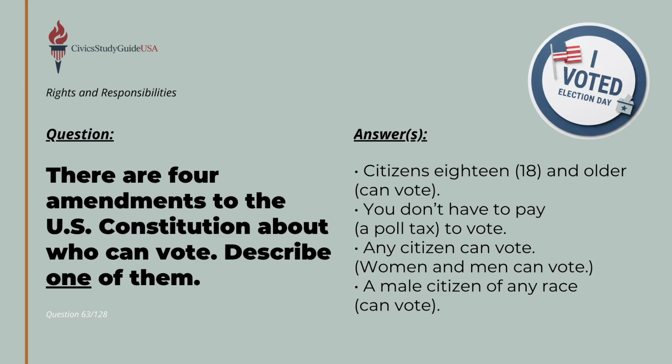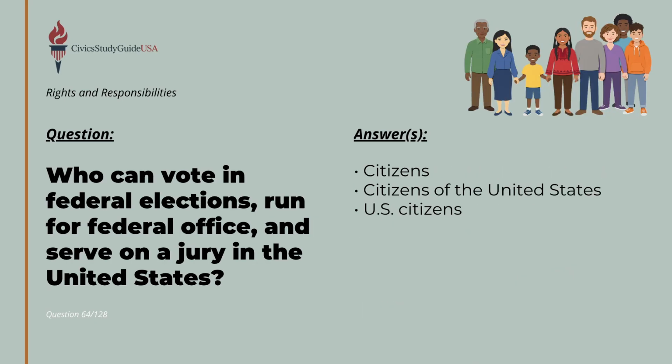The Constitution has been updated several times to expand political access. For example, there are 4 amendments to the U.S. Constitution about who can vote, and one of them describes that citizens 18 and older can vote. Certain core political responsibilities belong strictly to those who hold citizenship. Only U.S. citizens can vote in federal elections, run for federal office, and serve on a jury in the United States.